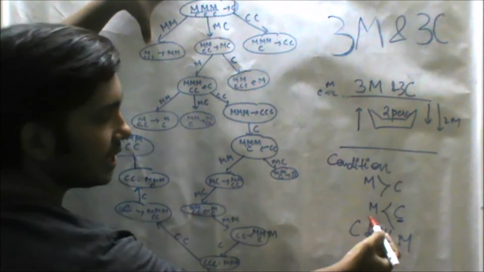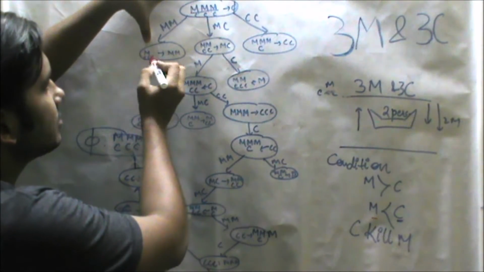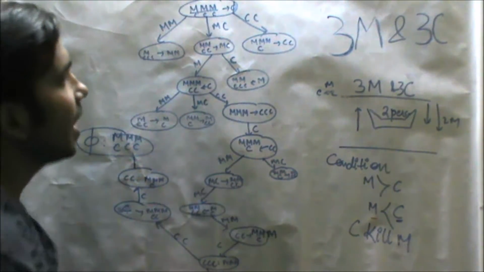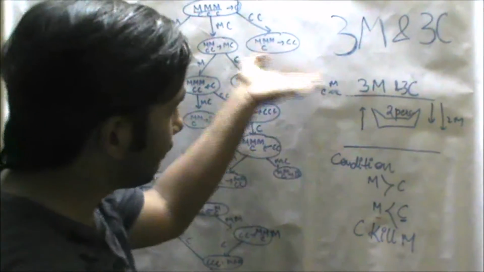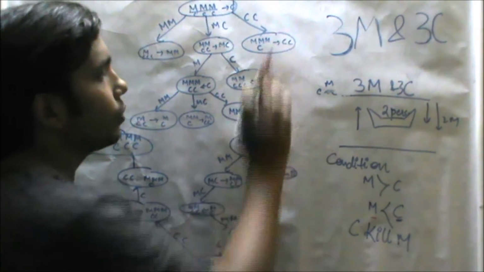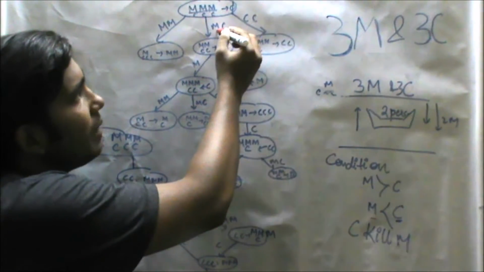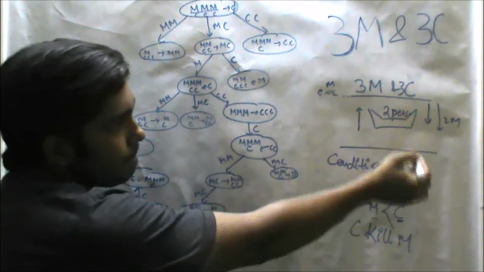And we know the condition that if missionaries are less than cannibals, then cannibals will kill the missionaries. So this cannot be our solution, and even this cannot be our solution because at a later stage, if we explore this state space representation, it will fail. So the proposed solution can be that 1 missionary and 1 cannibal cross the river.